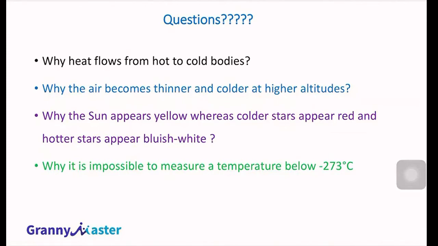You studied one point in your school that the lowest temperature we can achieve is minus 273 degrees Celsius, or we call this 0 Kelvin. Why can't we reduce below that? What is the problem? Why are we saying that only up to minus 273 degrees Celsius we can cool an object? Why can we not cool below that? Can we answer this question with the help of thermodynamics? Unlike atomic structure or electrochemistry, where questions related to those topics will be very few, in thermodynamics there are so many questions.